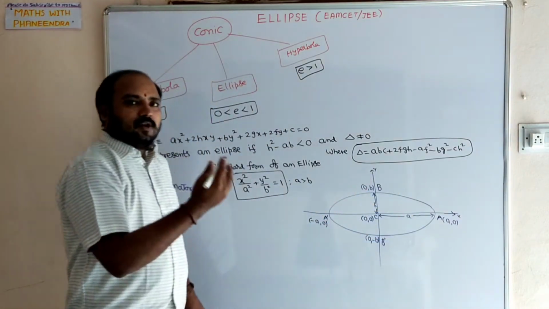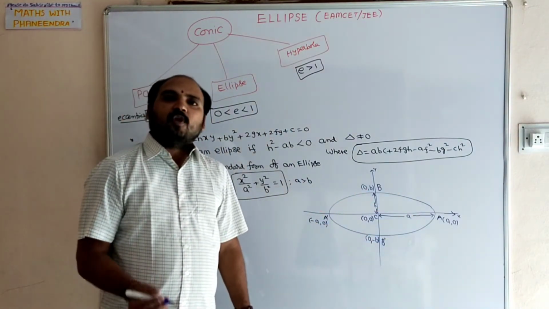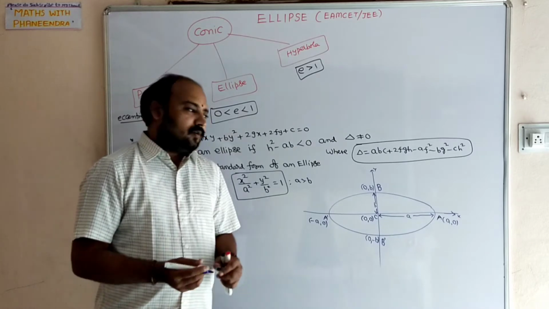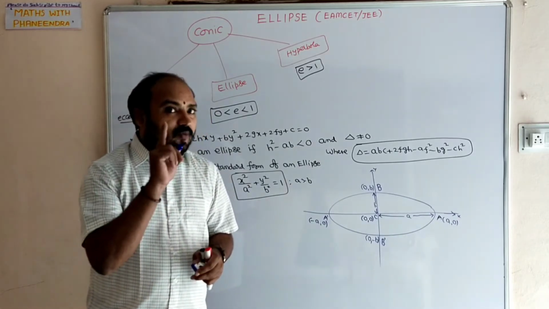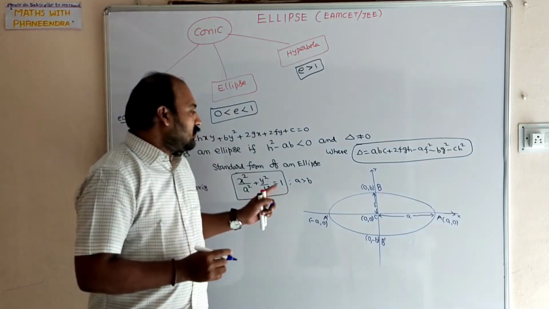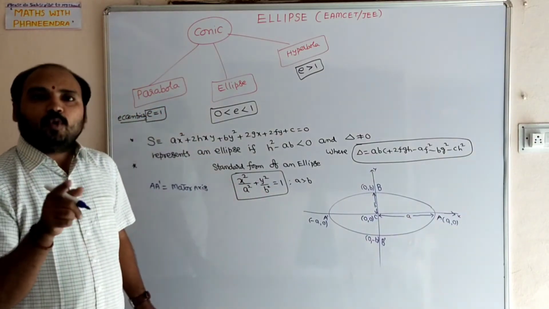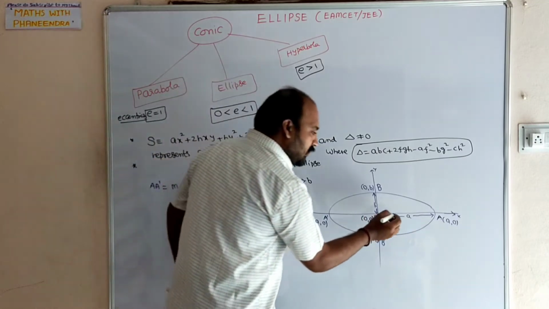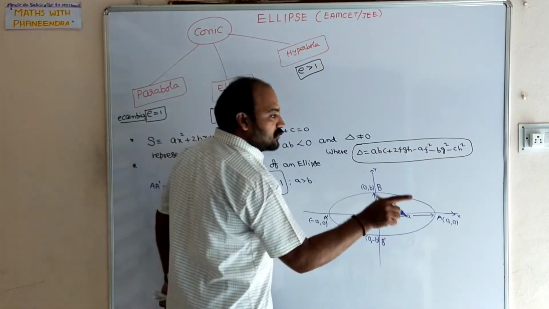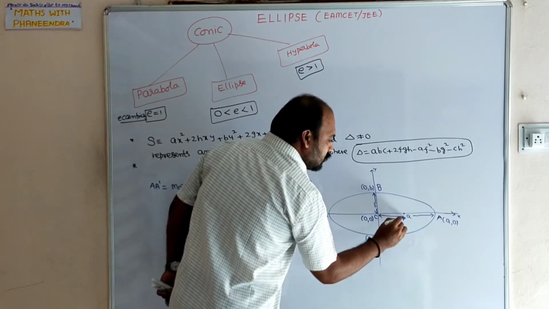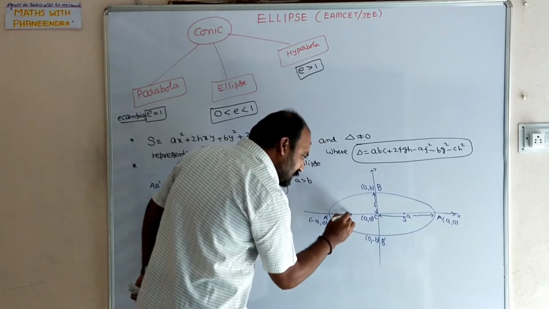After that, for the conic section ellipse, we have foci. For a parabola, only one focus is there. For the ellipse, there are two foci, the plural of focus. They are called S and S dash.